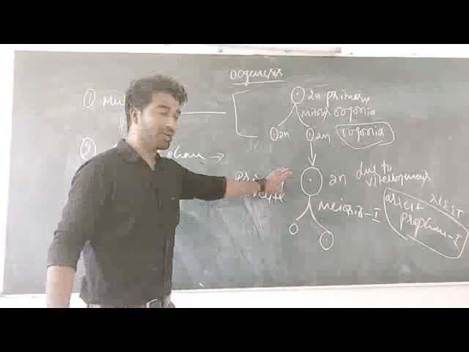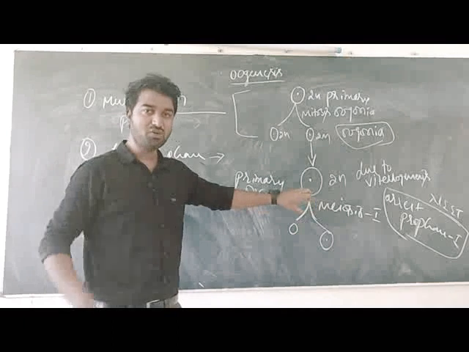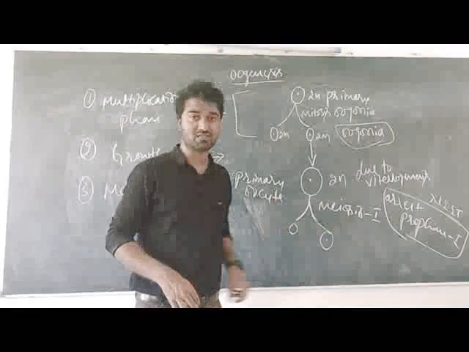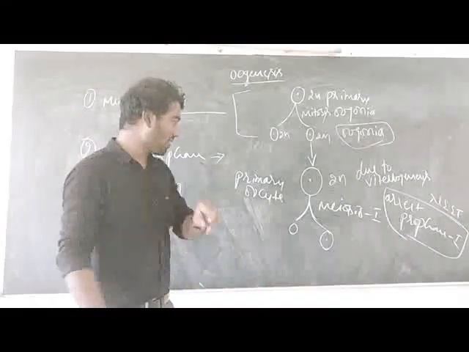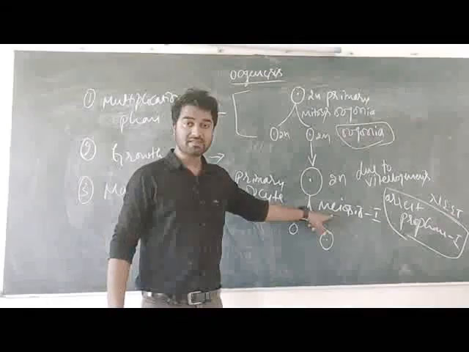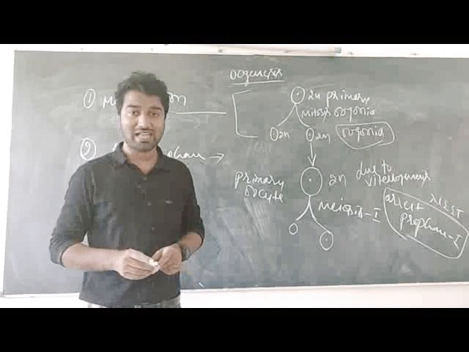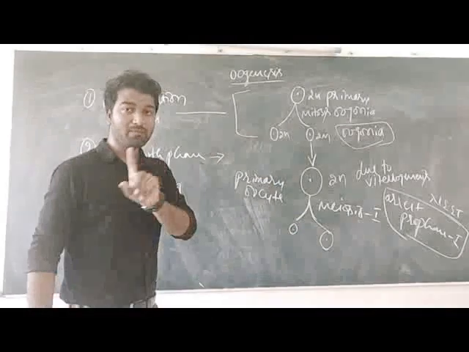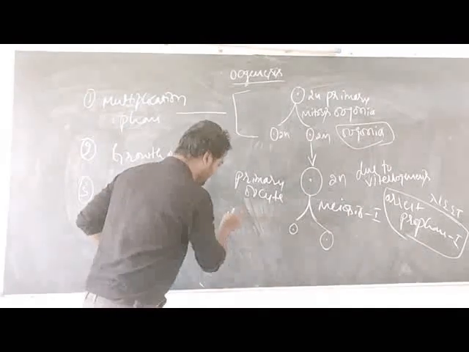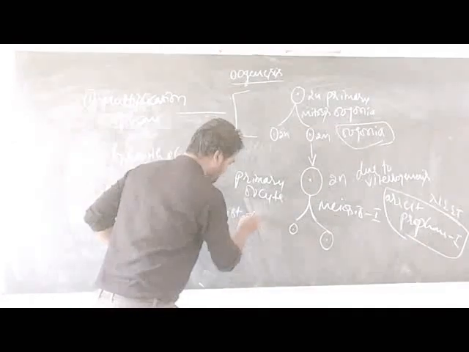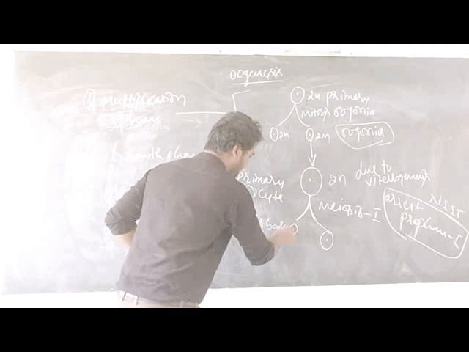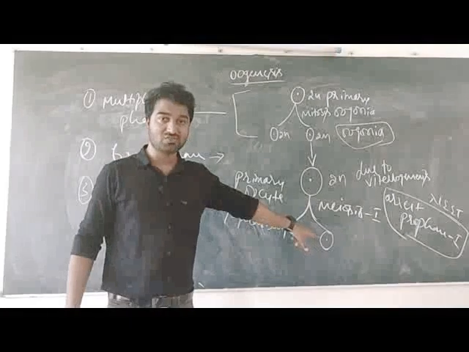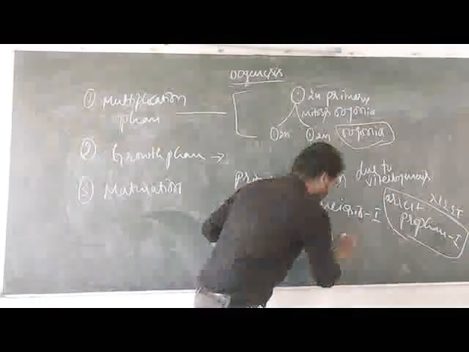That means the primary oocyte which enters into the maturation phase undergoes meiosis 1, or meiotic division 1. As a result of meiosis 1, two unequal sized cells are formed. This smaller cell is known as polar body 1, or first polar body, but this larger cell is known as secondary oocyte.